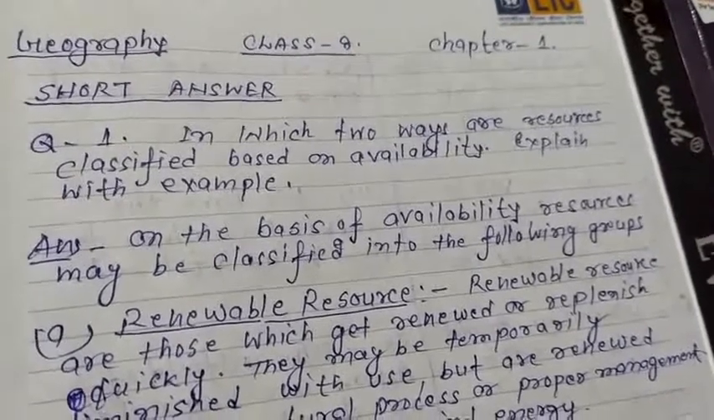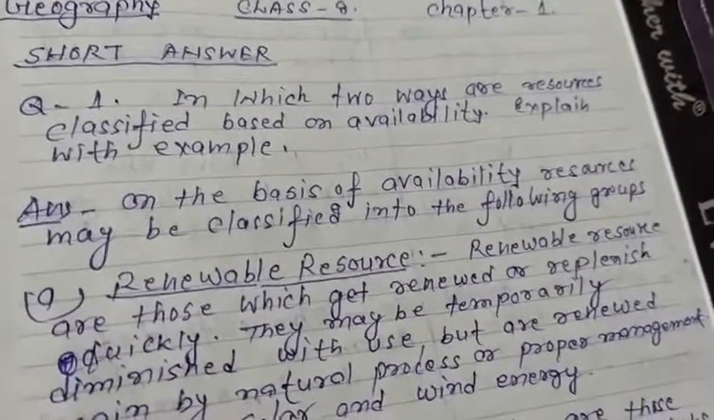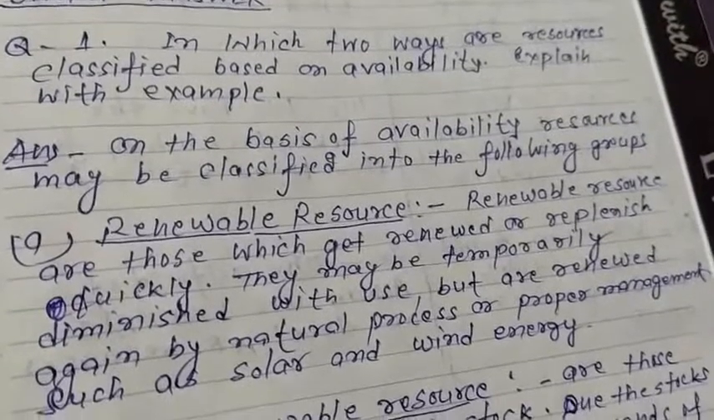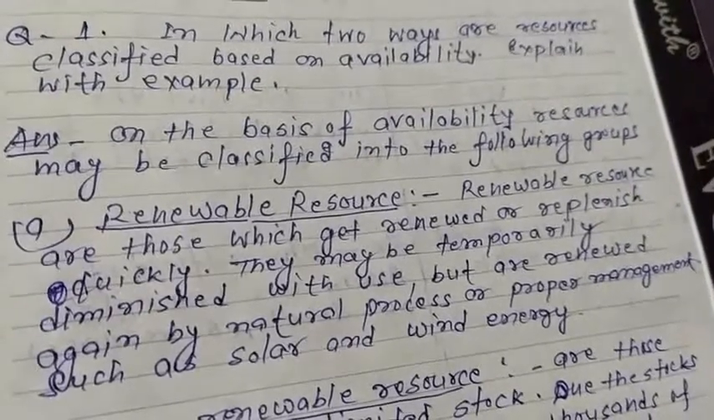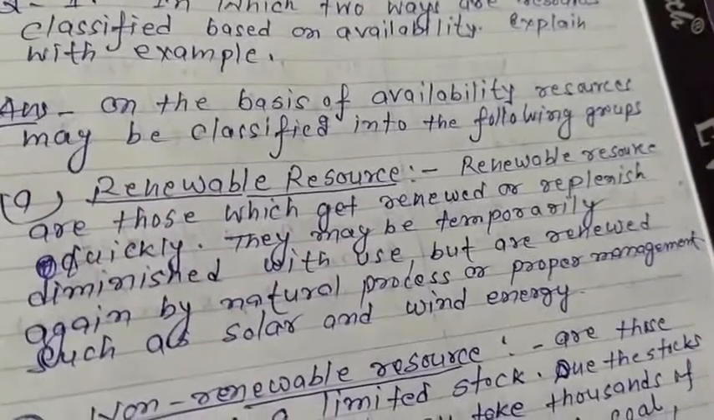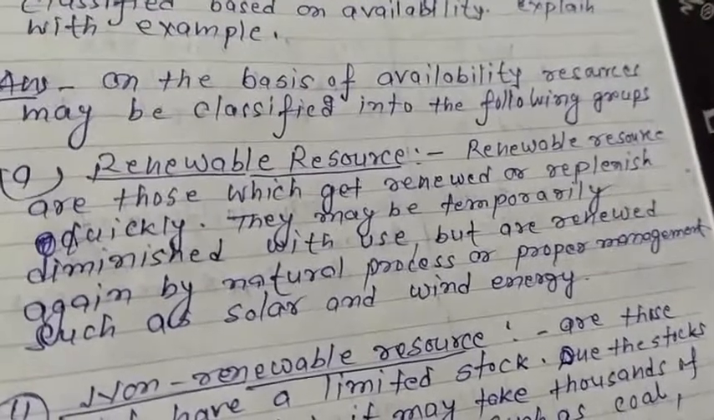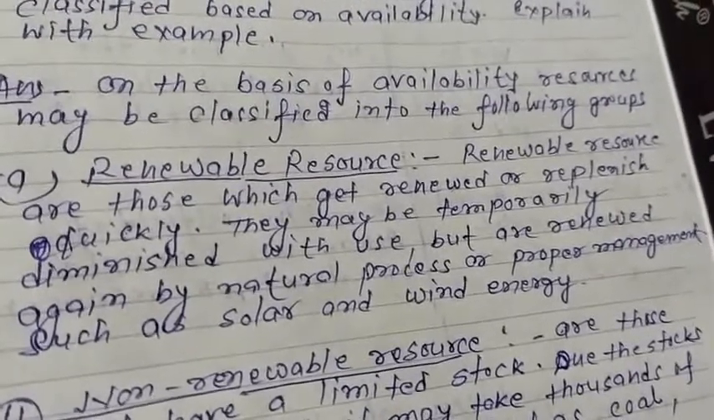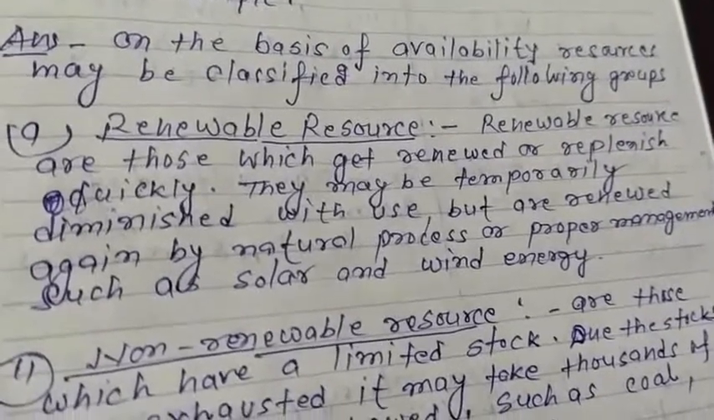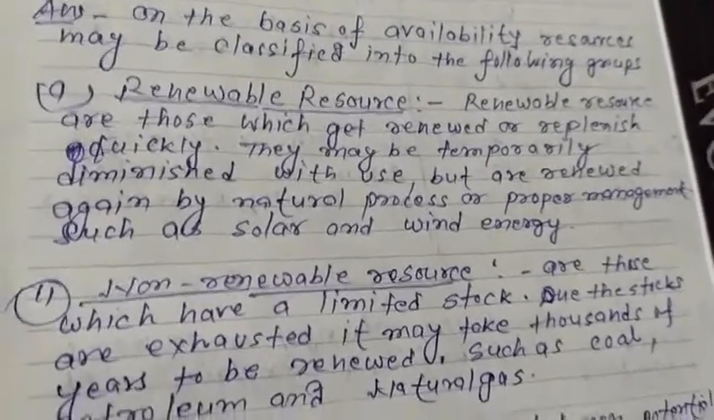In which two ways are resources classified based on availability? Explain with example. On the basis of availability, resources may be classified into the following groups. First, renewable resources. Renewable resources are those which get renewed or replenished quickly. They may be temporarily diminished with use but are renewed again by natural process or proper management, such as solar and wind energy.